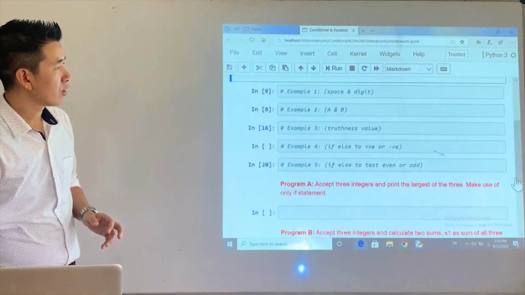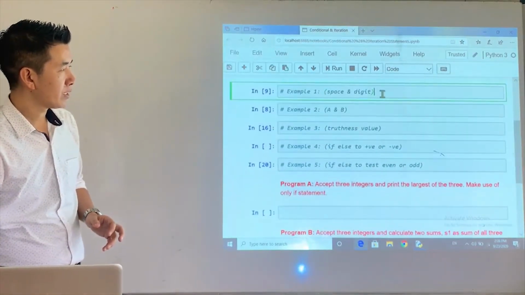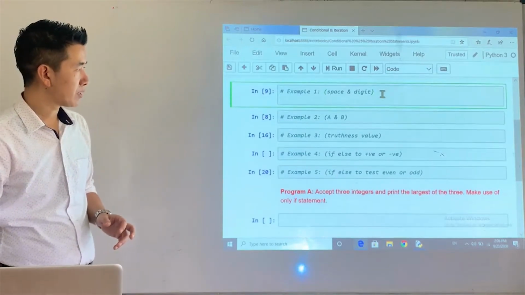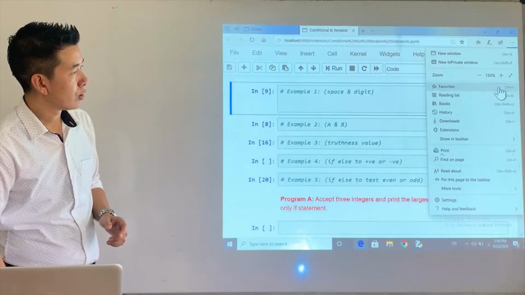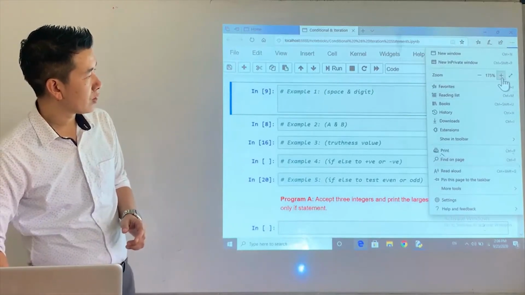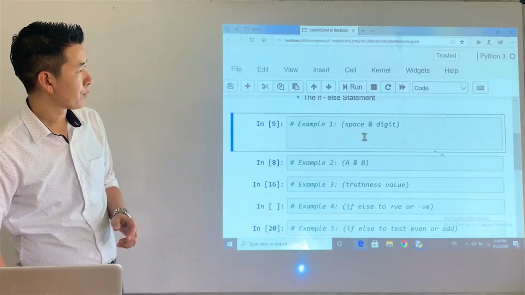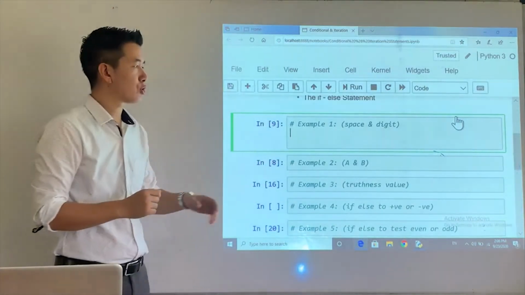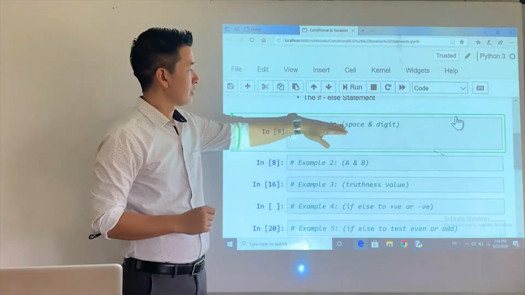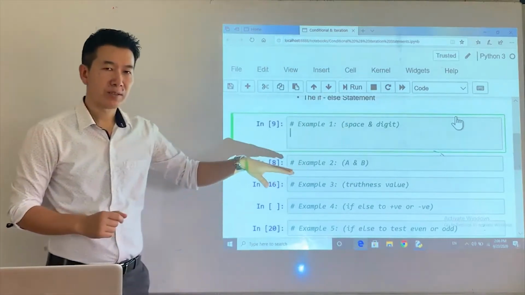Okay, let's focus on the first example. I'll just make some spaces. I hope you're able to see this. Maybe if I could make it a little larger. Okay, that's better. Hash is a symbol which is used to convert the line into a comment.